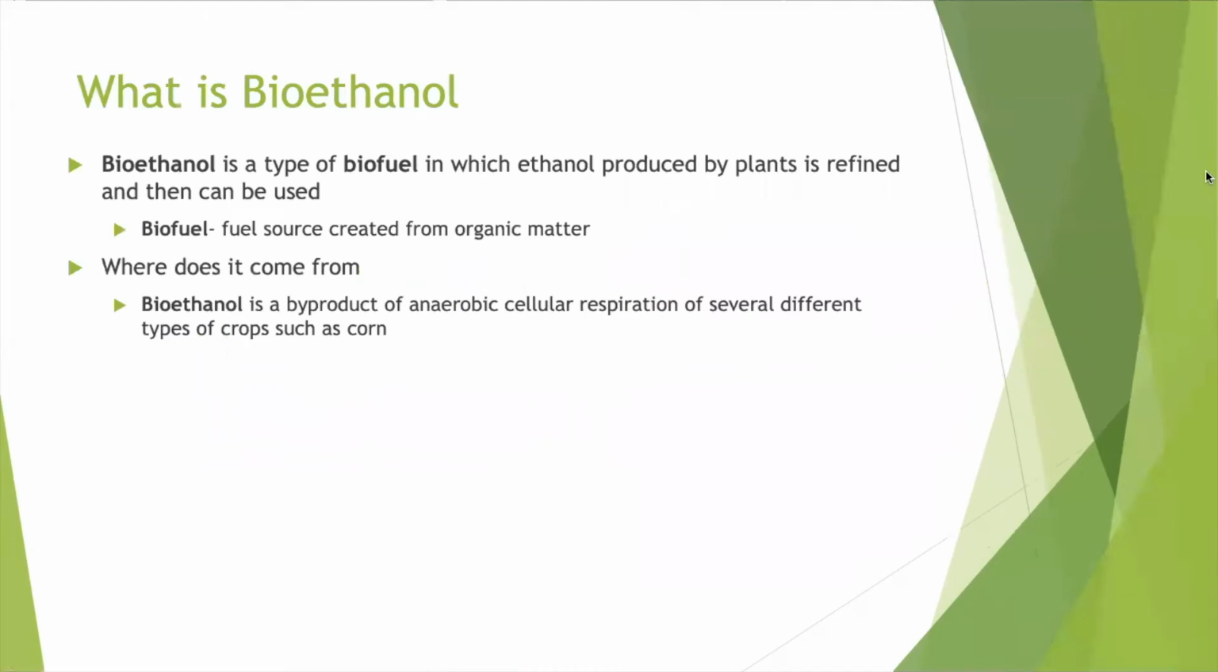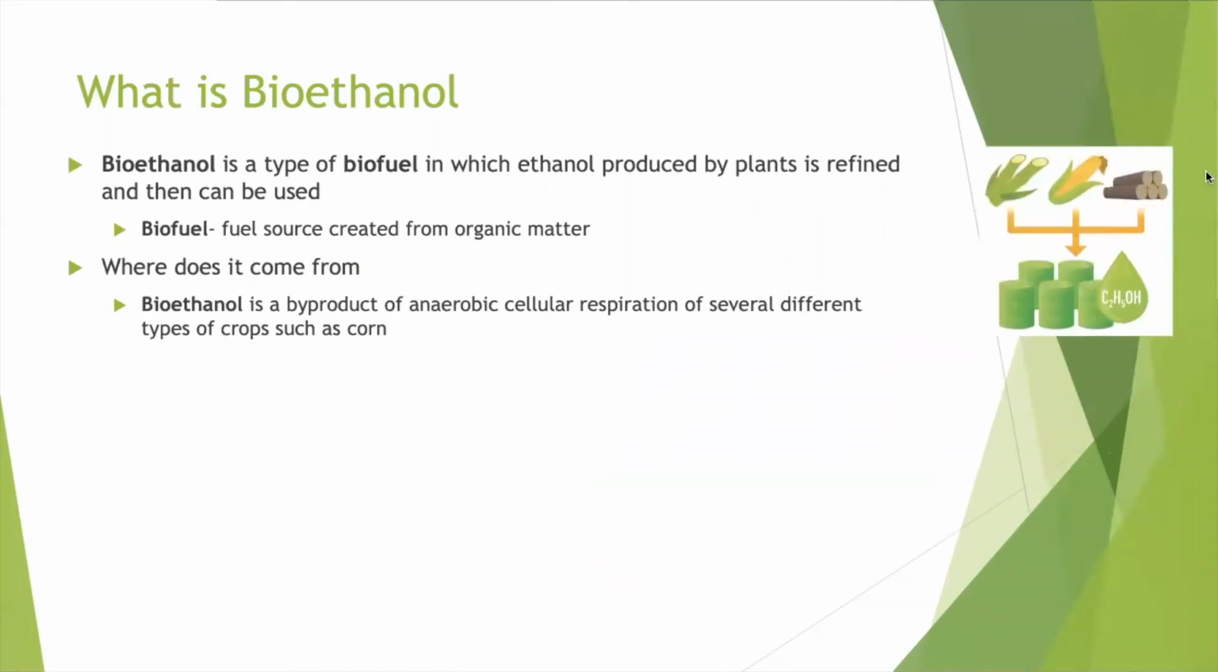What is bioethanol? Bioethanol is a type of biofuel in which ethanol produced by plants is refined and then can be used. Biofuel is a fuel source created from organic matter, but the question is, where does it come from? Bioethanol is a byproduct of anaerobic cellular respiration of several different types of crops, such as corn.